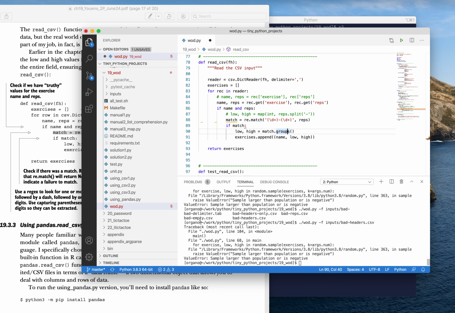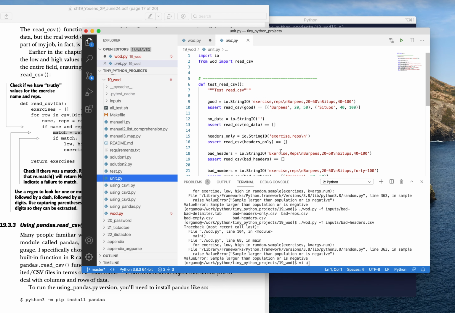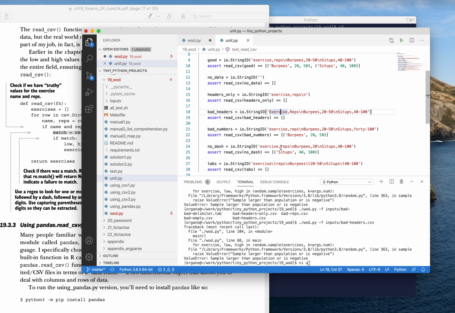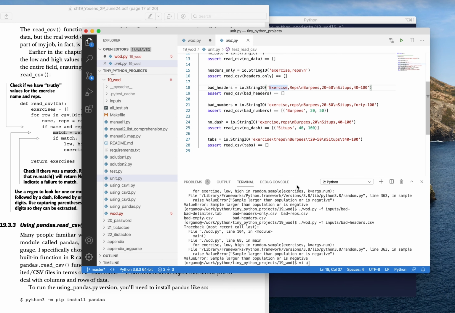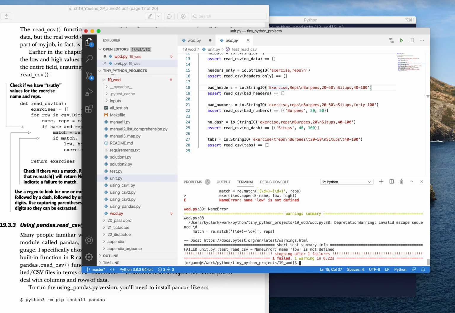Really better. There is a unit file. If we look at this, what I want to show you, this unit.py, this has tests for the CSV that go far beyond what our simple one did. So let's actually just run pytest -xv on unit and see how we're doing. Low is not defined.